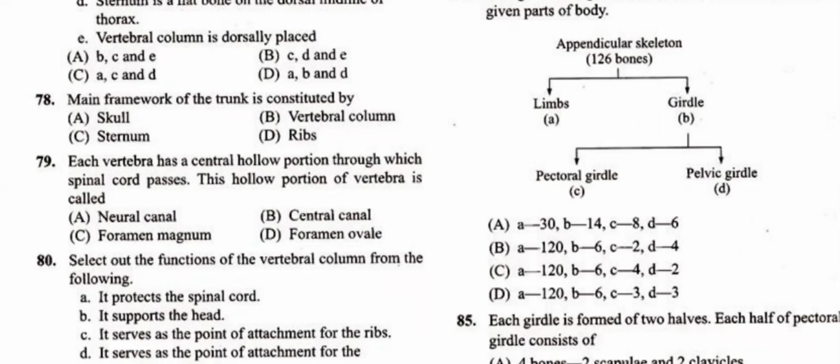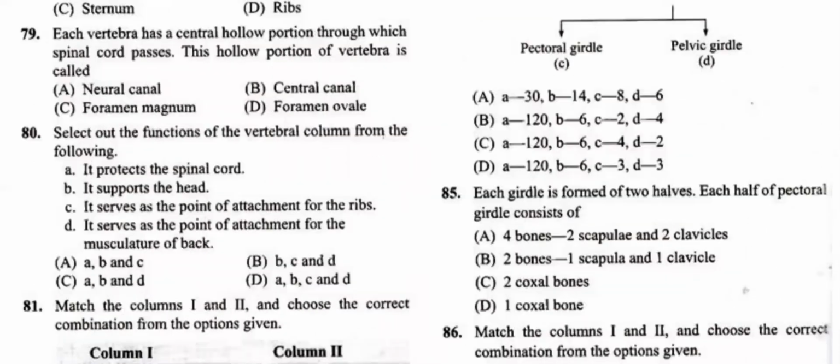Question number 79, each vertebra has a central hollow portion through which the spinal cord passes.